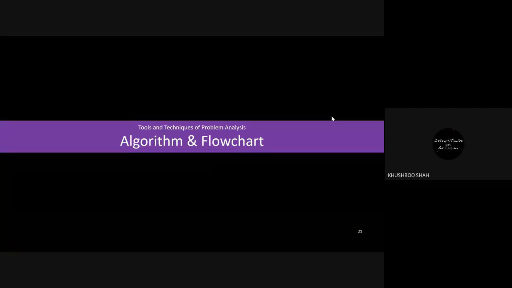Algorithm is a step-by-step process which we normally write in our own language. You can use English. Normally, we write in English only. So algorithm is nothing but the step-by-step process. Whatever the job it is, whatever the process it is, step by step we will write. For example, if I ask you to do the addition of two numbers, in that case, how will you do the addition step by step?